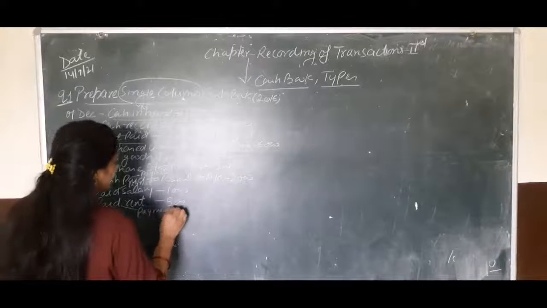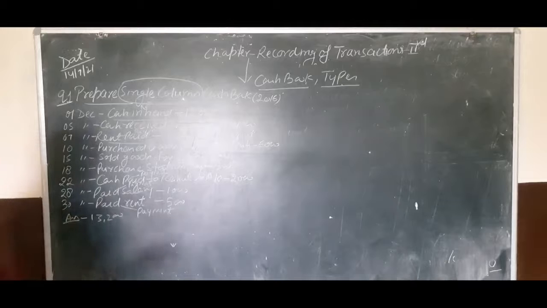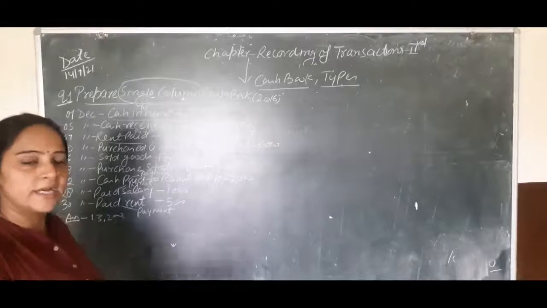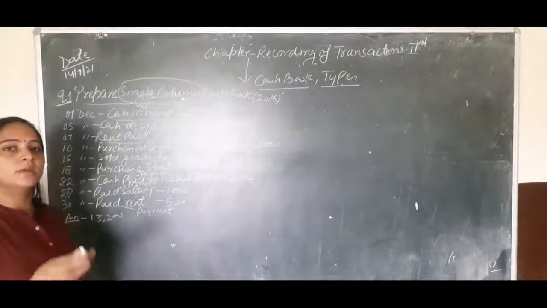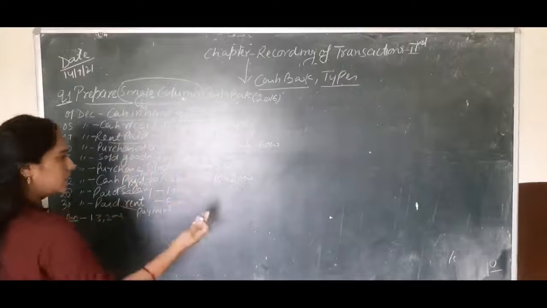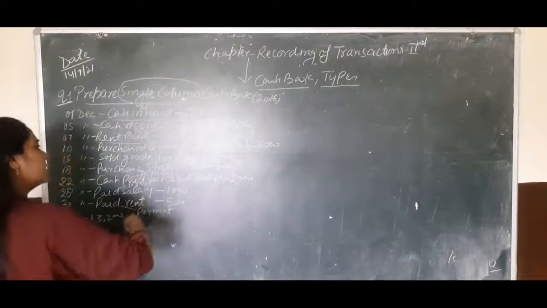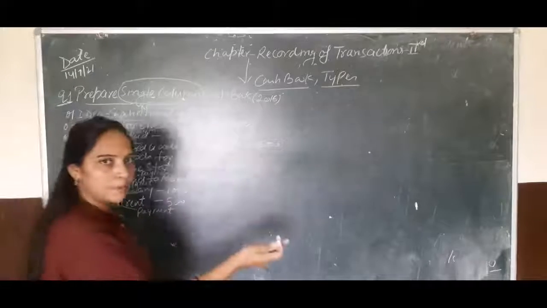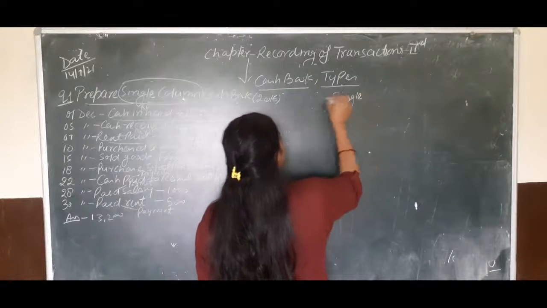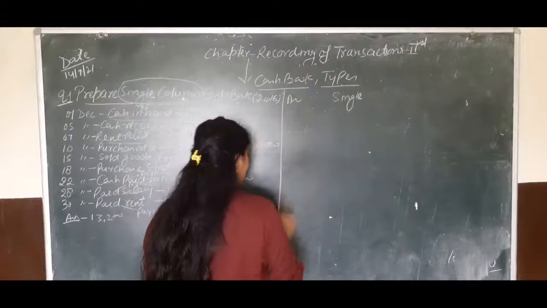So children, first we have to find out which transactions will be used on the receipt side and which transactions will be used on the payment side. So first we have to find out the receipt and payment amounts in the question. Now we will prepare the single column cash book. Okay. So now I will prepare the single column cash book.